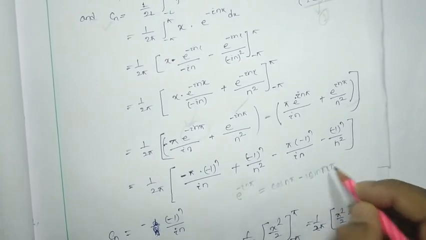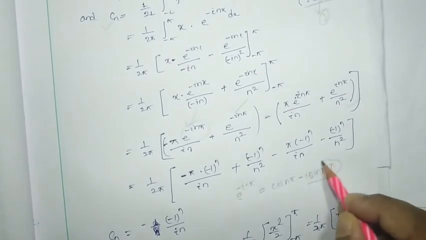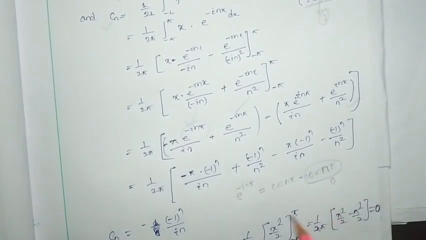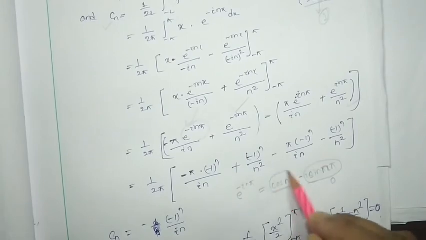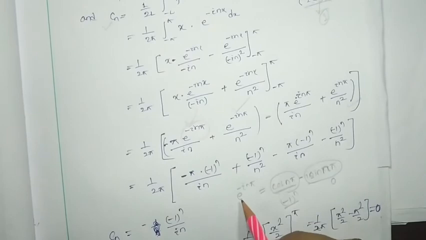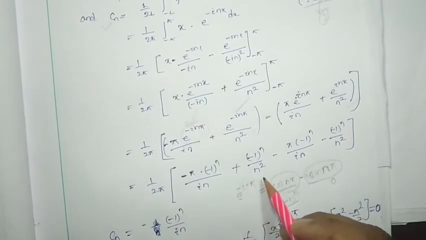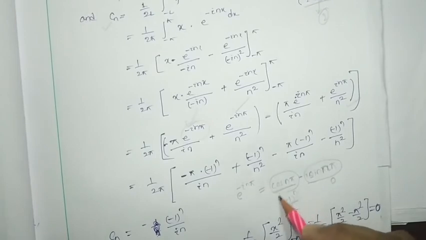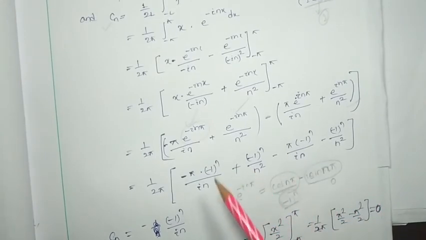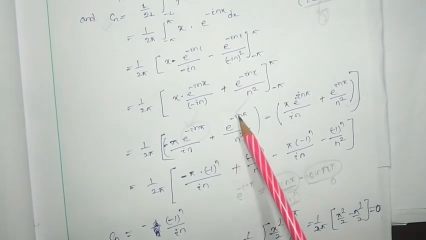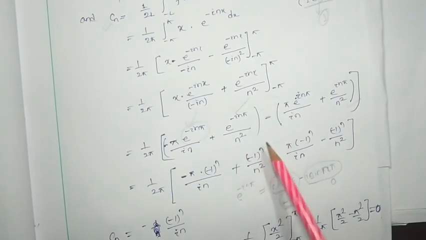We know that sin n pi is always 0. How much do we get? Cos n pi. Cos n pi value is minus 1 to the power n. So e to the power plus i n pi or minus i n pi, whatever it may be, the value will be minus 1 to the power n. Okay, so here e to the power i n pi value is minus 1 to the power n, and e to the power minus i n pi is also minus 1 to the power n.